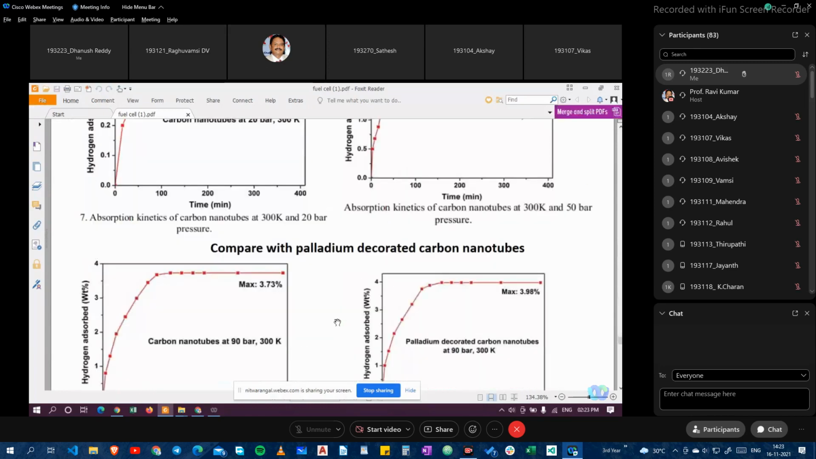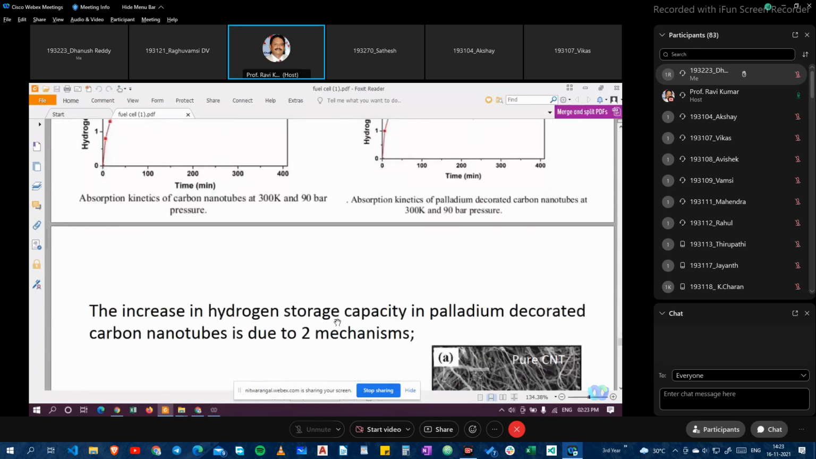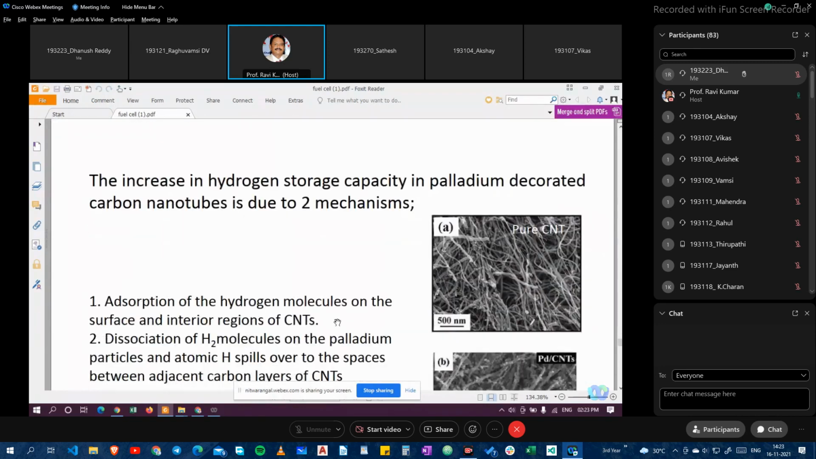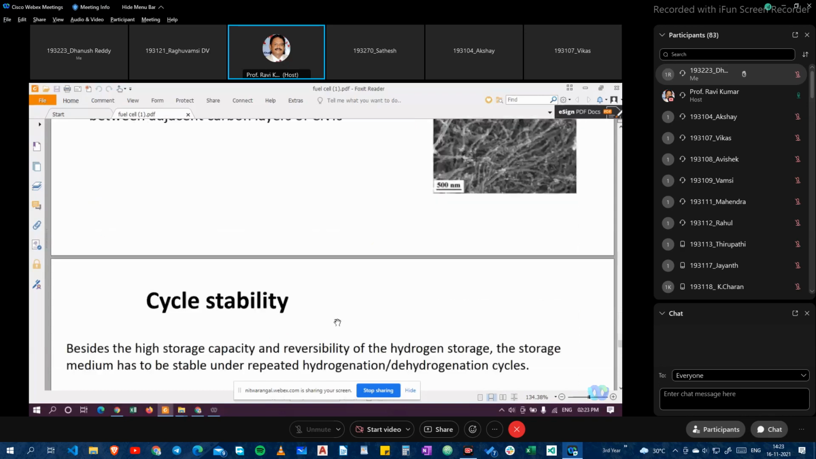This is the comparison of palladium decorated carbon nanotubes. The increase in hydrogen storage capacity of palladium decorated carbon nanotubes is due to two mechanisms. One is the adsorption of hydrogen molecules on the surface or interior regions of CNTs. The other is dissociation of H2 molecules on the palladium particles, with atomic H spilling over into the space between the adjacent carbon layers. And cycle stability.